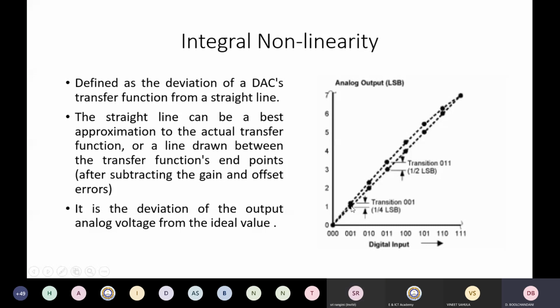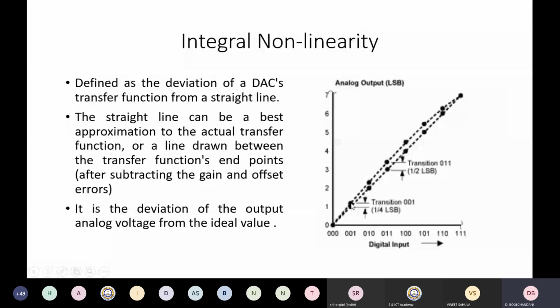If I have 001, this is the output point. This should be 2 here. This should be 3 here, right? But the actual curve is this. So integral nonlinearity is defined as the deviation of the digital to analog transfer function from the ideal transfer function. This was the ideal for 001, and this was the actual analog output.